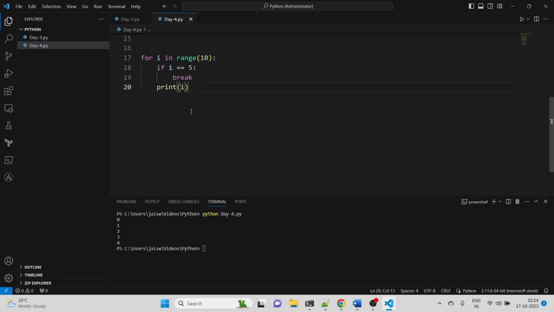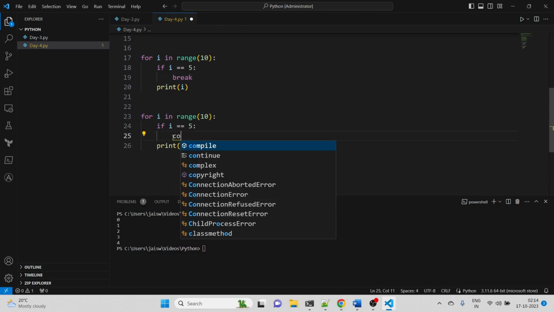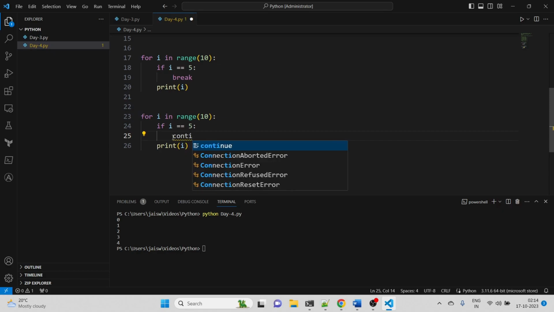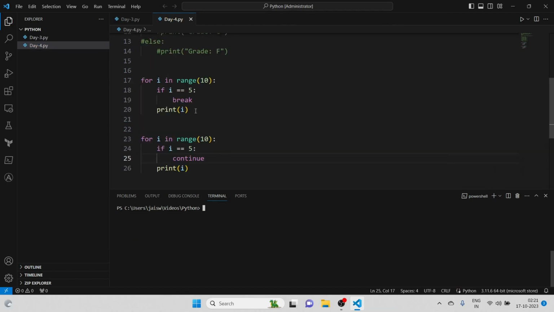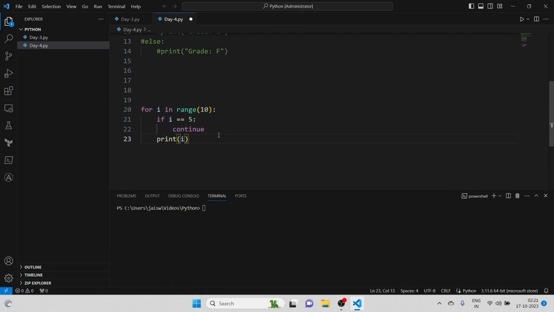Now let's talk about continue. Let me copy the same thing and paste it here. Here I'm going to use continue instead of break. That will remove all the confusion if you are running the program. Before running both of them, let me run continue first, so we can see what happens.